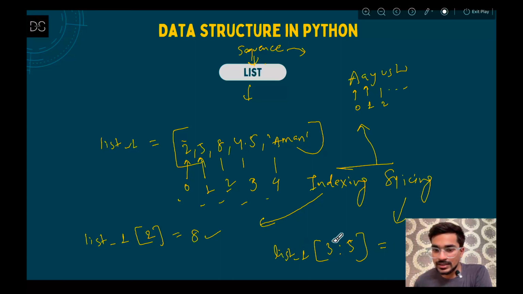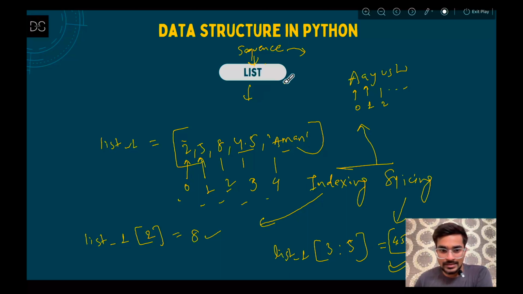What will this return? It will start from 3. So what is at 3? 4.5, and then the 5th index is the last, which is excluded. So it will go up to the 4th index, that means Aman will also be returned. So 4.5 and Aman is the result which you will be getting.